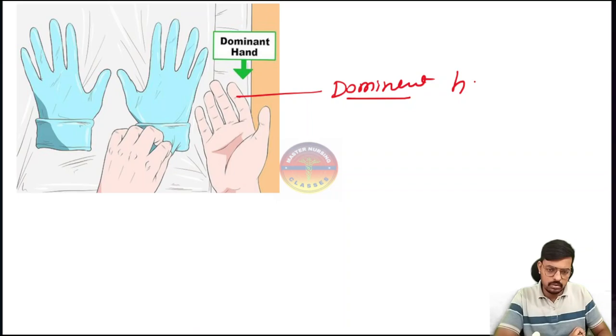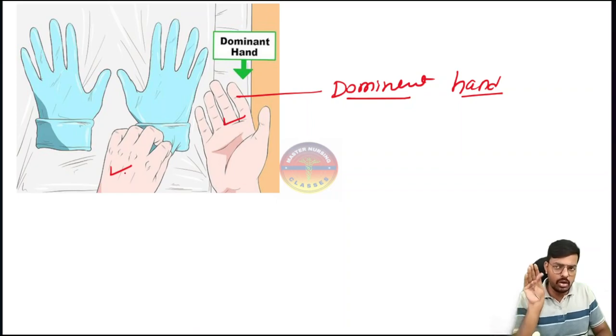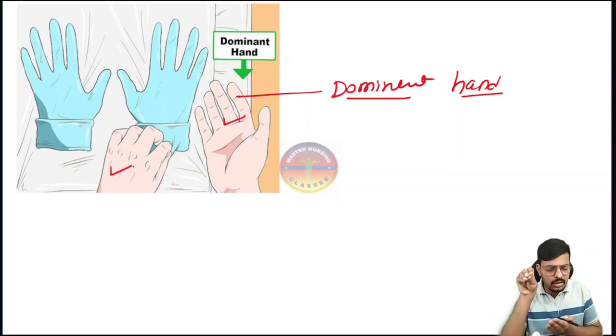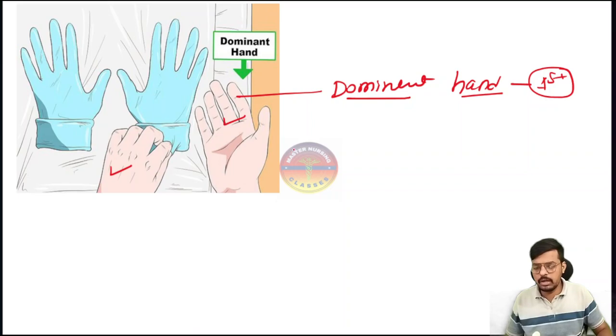First we have to wear on the dominant hand. So to wear the glove on the dominant hand, hold it with the non-dominant hand. This sentence can also come in the question and students will get confused. Hold the first glove with the non-dominant hand and wear the glove on the dominant hand first. Very important. Second, of course, we wear the non-dominant hand.